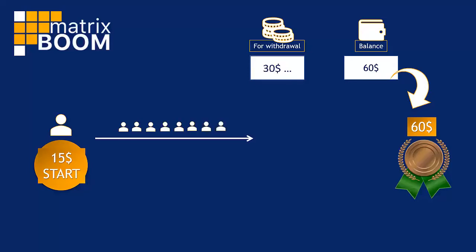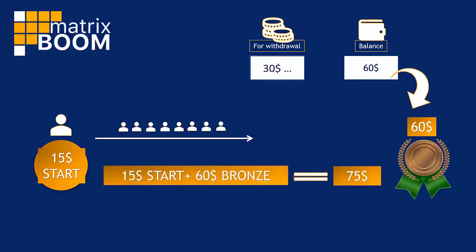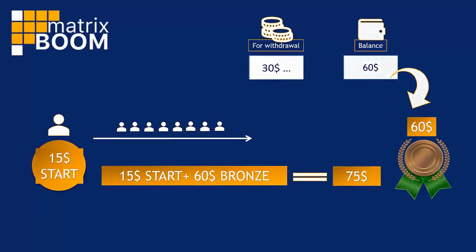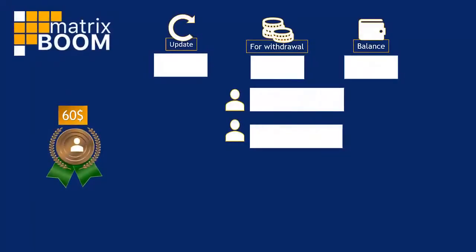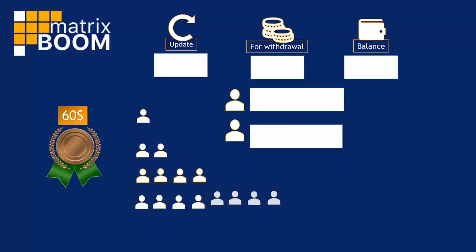If you want to start right from the second Bronze program, you need to pay for the Start program and the Bronze program at the same time. The advantage of the second program is that there will be overflows from higher sponsors or from active partners from around the world. The entry fee for the Bronze program is $60. The first table consists of 3 levels, which is filled by a binary scheme. When your third level is filled with 8 members,